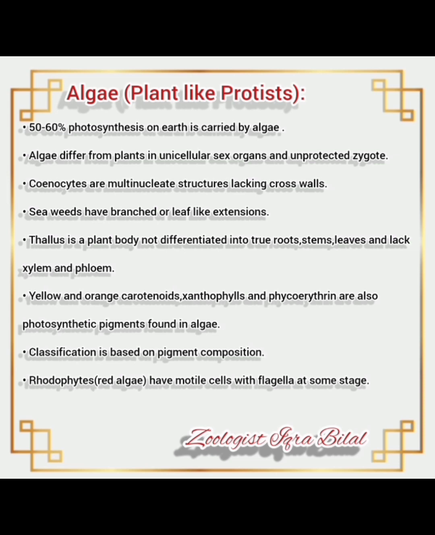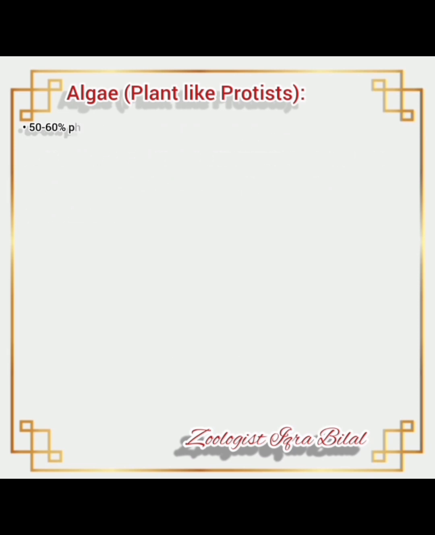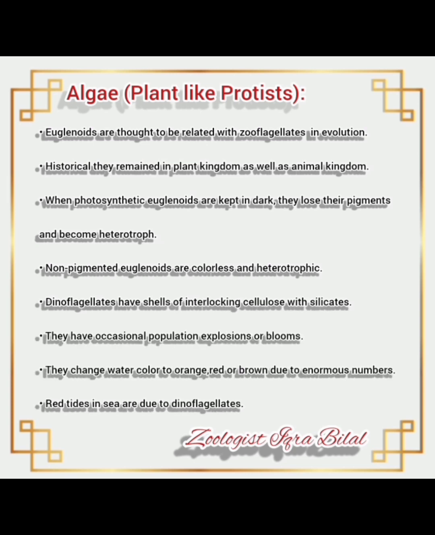Now, very important to remember, thallus is a plant body not differentiated into true roots, stems, leaves, xylem and phloem. Yellow and orange carotenoids, xanthophylls, and phycoerythrin are also photosynthetic pigments found in algae. Algae is classified on the basis of pigment composition or pigment found in it. Rhodophytes, which are red algae, have motile cells with flagella at some stage.